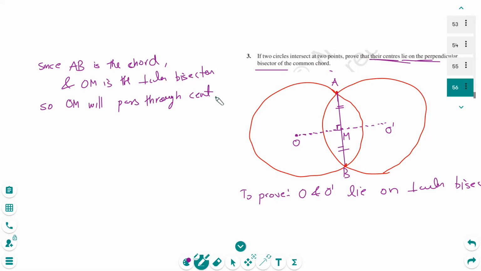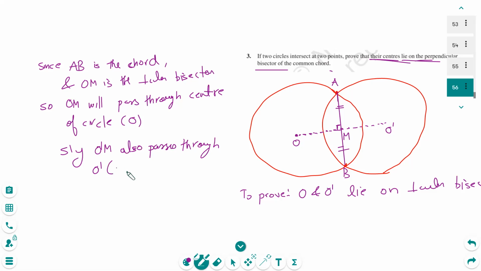O, using theorem 10.4. Center of circle, that's O, okay? And similarly, O dash M also passes through what? Through O dash, that's the center of circle.